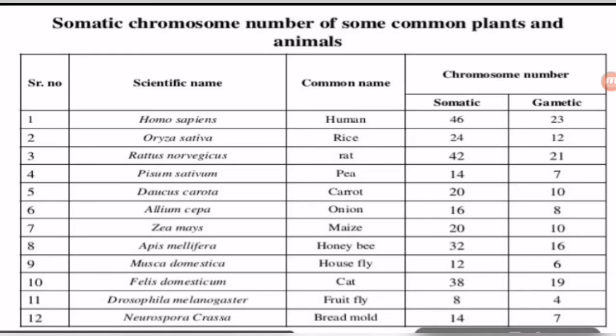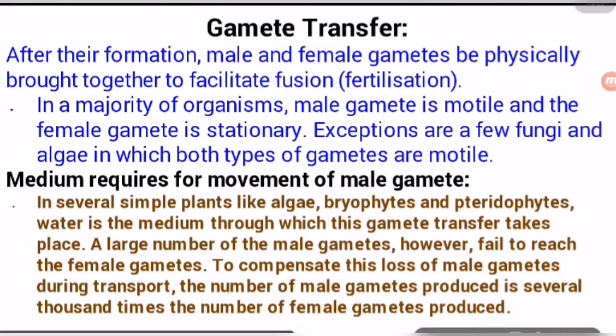So students, let's discuss more. Gamete transfer. How do gametes transfer from male body to female body? In most cases, the male gamete is motile, but the female gamete is sedentary. It is not motile, so only the male gamete has to transfer. But in the living beings in which both the gametes are transferred in the medium to fertilize, let's discuss how fertilization takes place on the basis of gamete transfer.